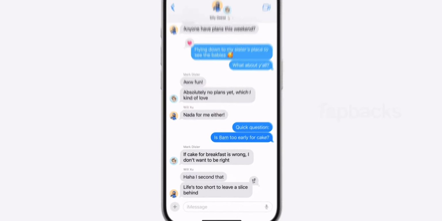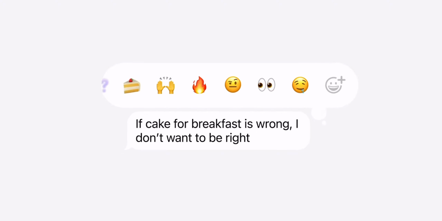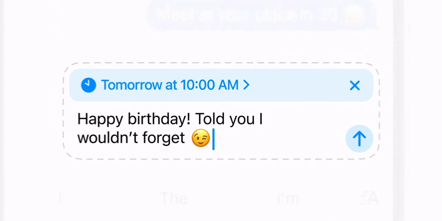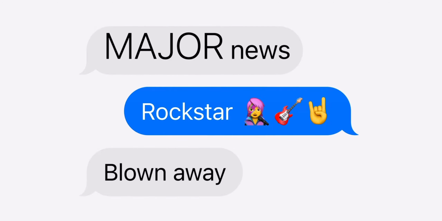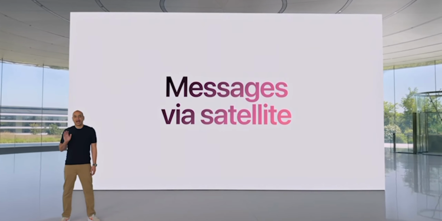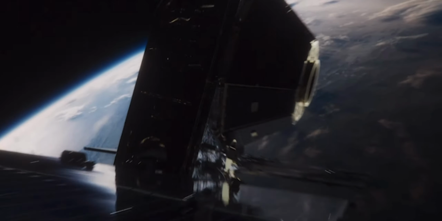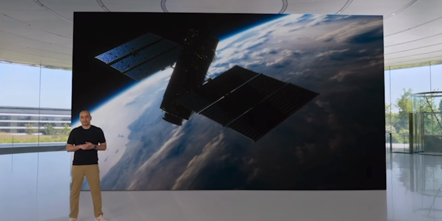Now in the Messages app, tapbacks have been redesigned and you can now tap back with any emoji or sticker. And Messages now supports scheduled send. There's also support for text effects and text formatting options like underline, strike through, and more. Also, you have Messages via satellite, which now allows iPhone 14 and 15 users to send iMessages without Wi-Fi or cell service. And this goes for SMS as well.